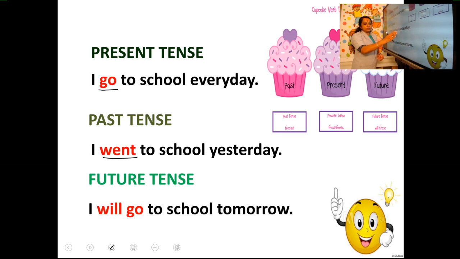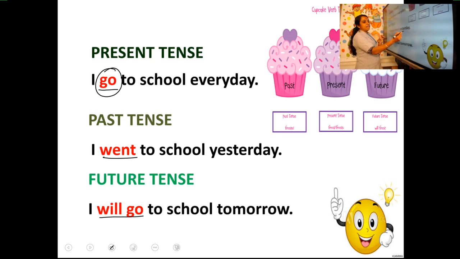And we come to the future tense. "I will go to school tomorrow." From the sentence, it is very clear that it is used to state an action that is going to happen in the future. Tomorrow. Okay, tomorrow you will go. See the change in the verb? See, go is the verb. It is in present form, shows the present action and the everyday action.